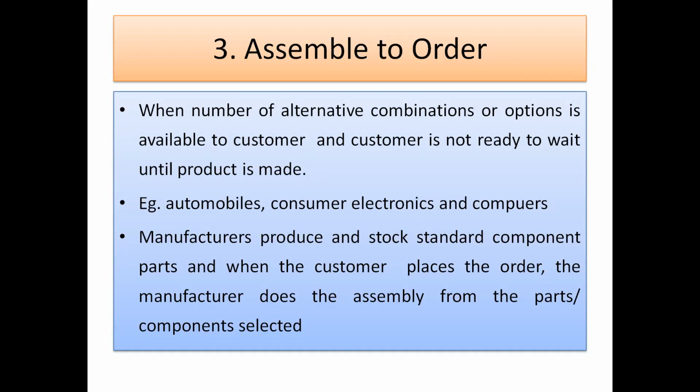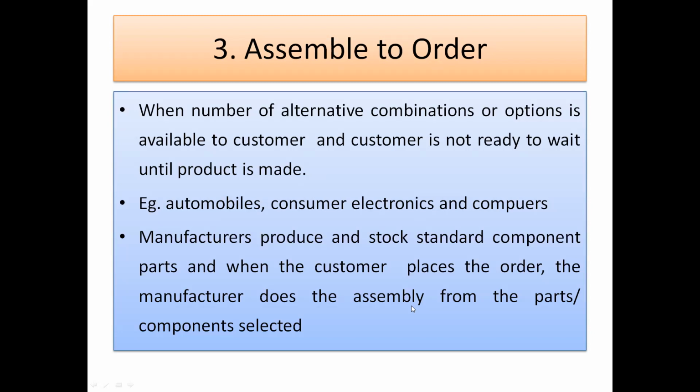Now the third type is assemble to order. So here you can say assemble to order is used when a number of alternative combinations or options are available to the customer and the customer is not ready to wait until the product is made. Many options are available to the customer, and the customer will not wait.